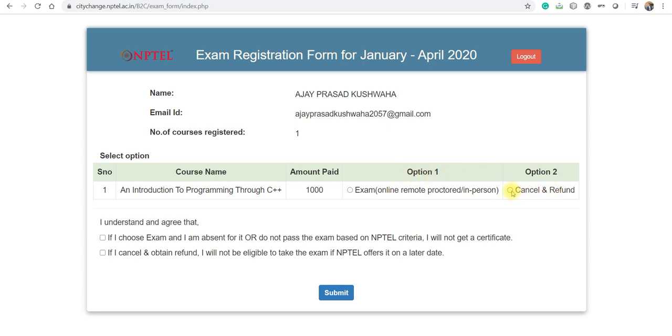So I don't actually want a refund. Please, you follow the instructions and read them out, you click on and you submit. I don't want to click and submit because I want to write the examination. You can understand, if I go and click there and if something happens, then I will be in trouble, because this is my domain course, one of my domain courses. Anyhow I want to complete this course, so that this semester I can learn 2 more courses, and within the given period of time I will get the domain certificate.